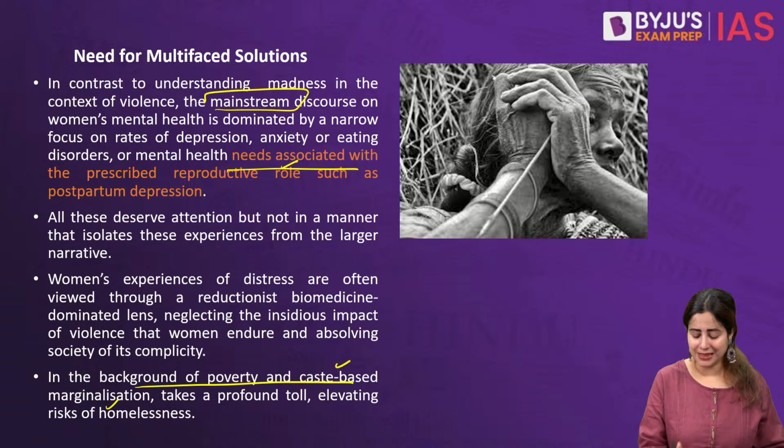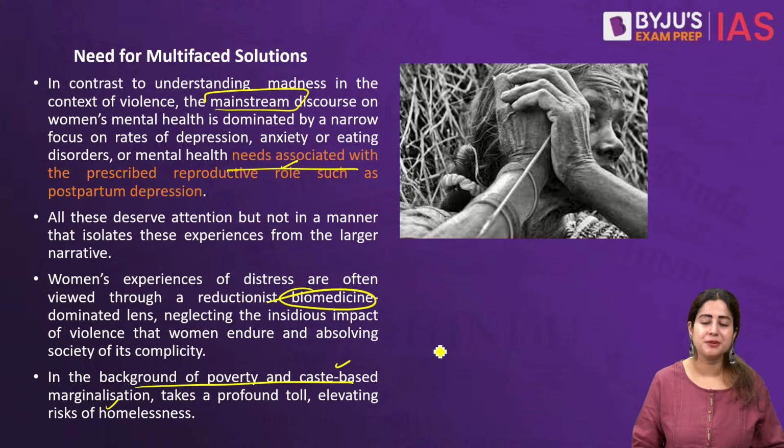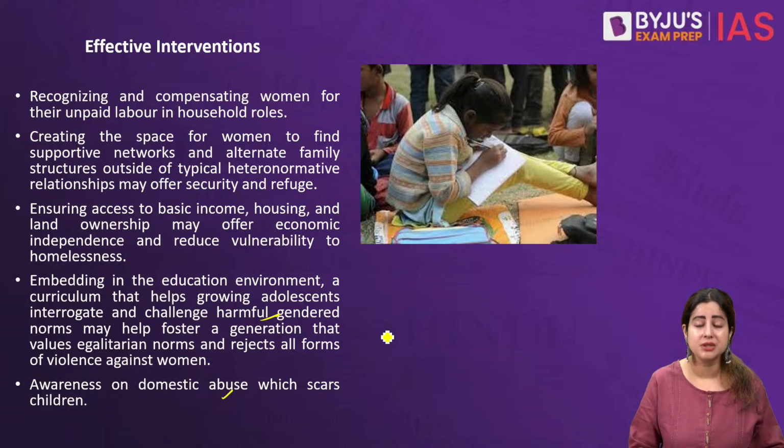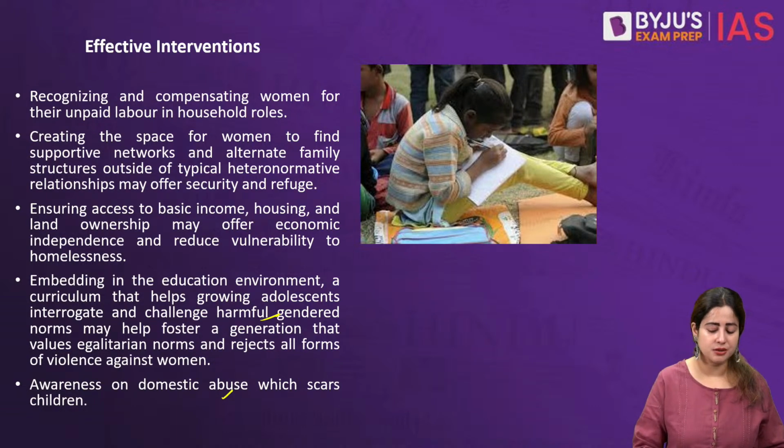So mental health is not a biomedical problem only. It is in fact a deeper social complexity. That's what the article talks about. So let's create a better educative environment, creating equality for gender. Let's create better awareness on domestic abuse in the office, outside the office, in the community, in the schools.